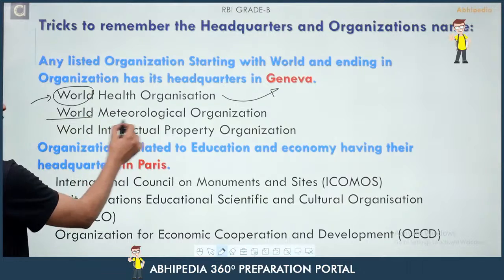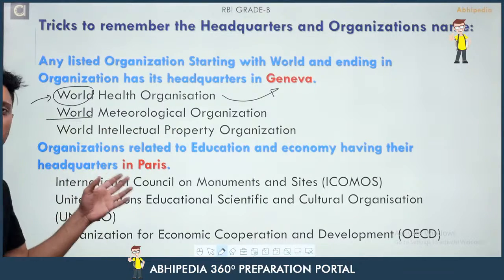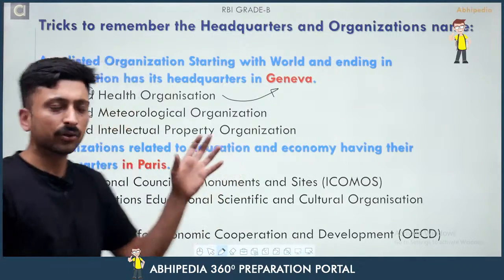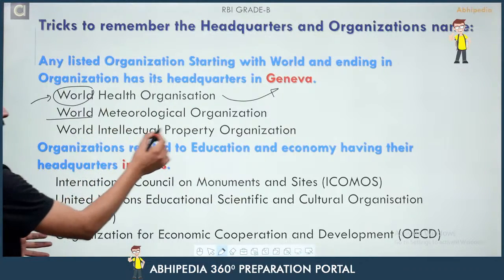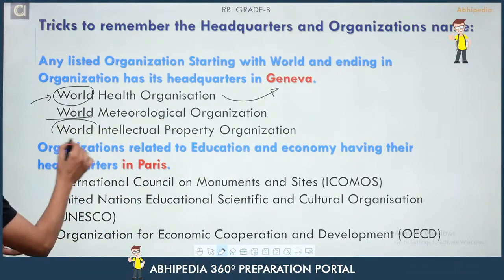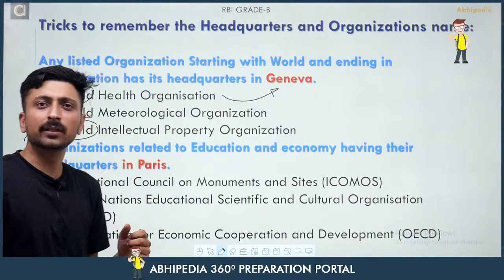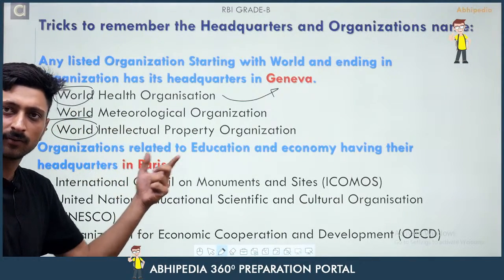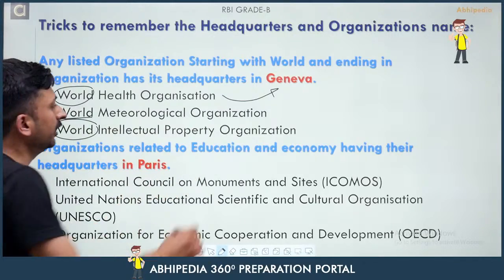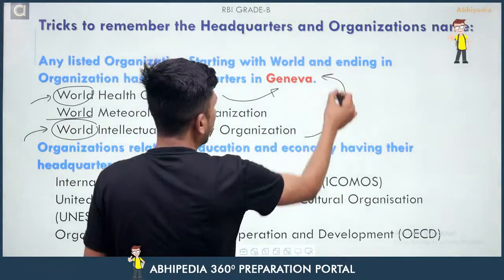Similarly, the World Meteorological Organization, its headquarters is also in Geneva, right? Similarly, the World Intellectual Property Organization. Again, the name begins with the word World and ends with the word Organization. So its headquarters will be in Geneva, Switzerland.